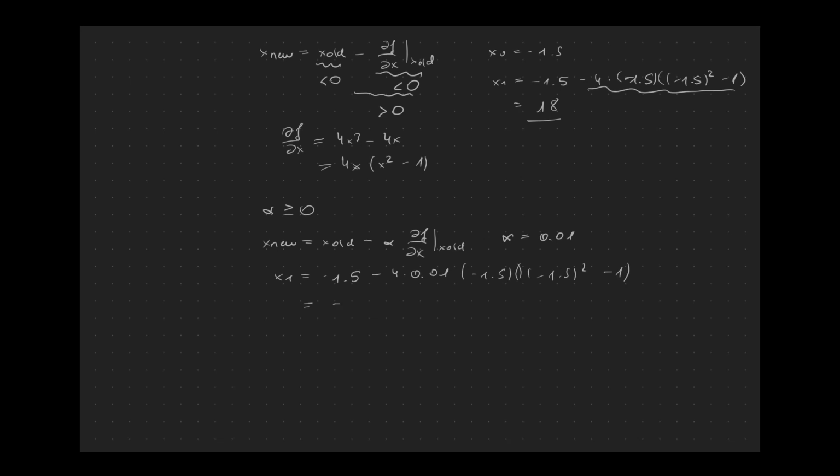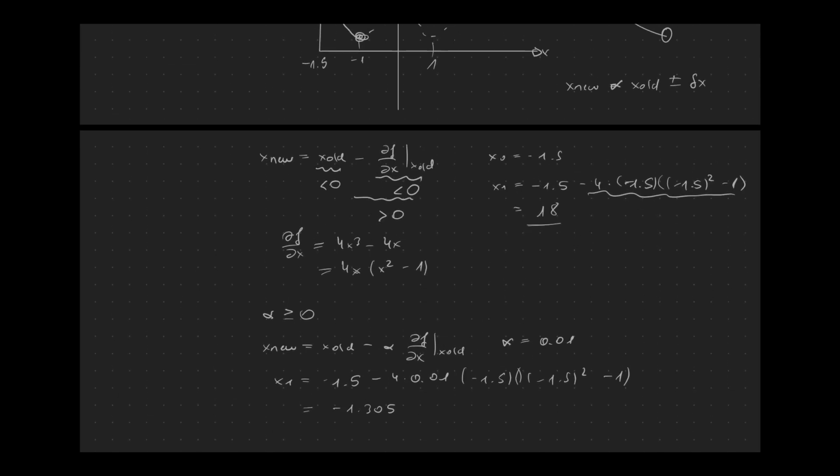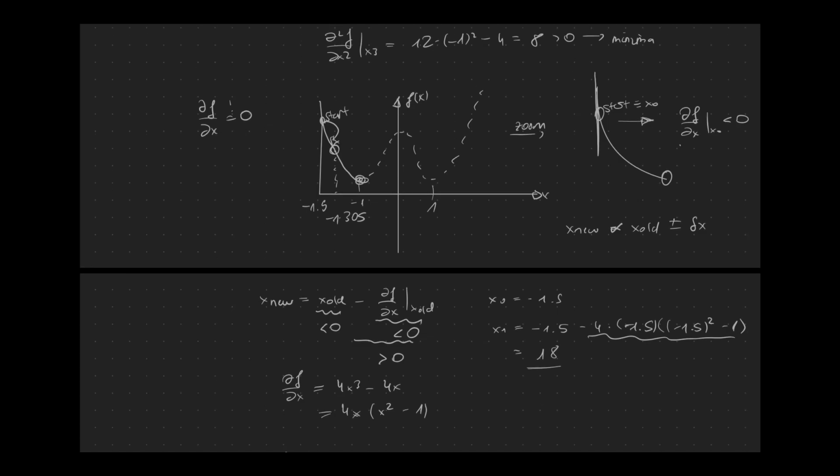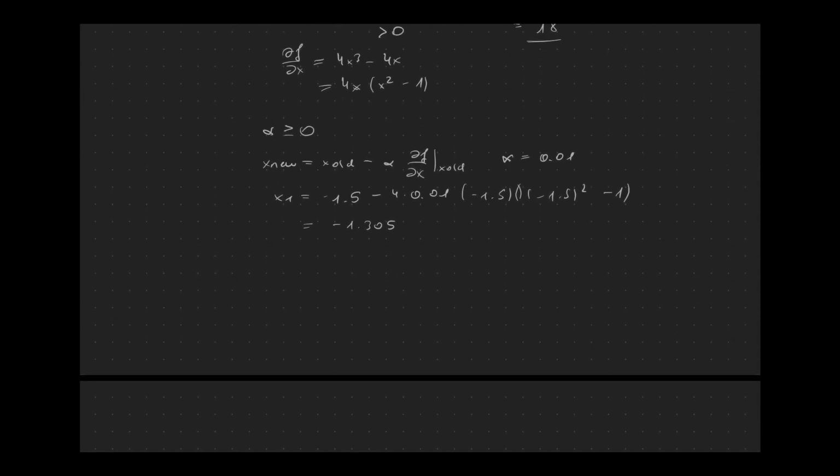Minus 1.305. So that's already looking much better. So for example, now we could be like here. So we made a jump from our starting point a little bit further towards the right direction, but we are still not at the minima. But this is no problem because this is an iterative approach.